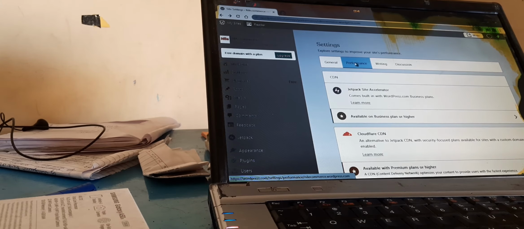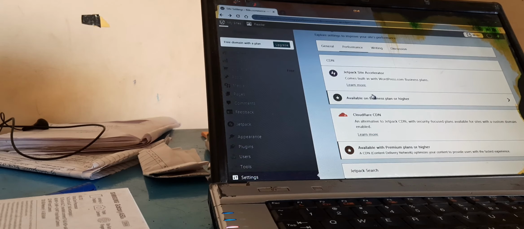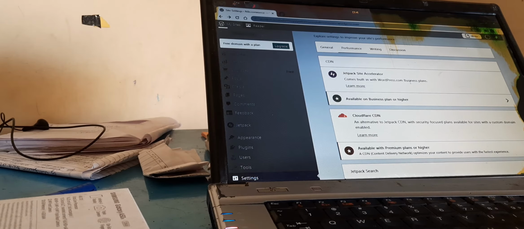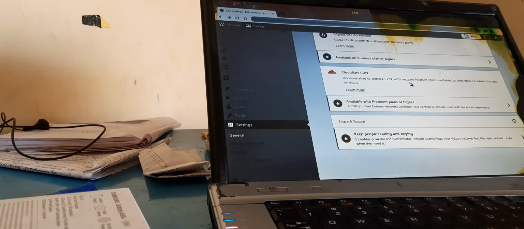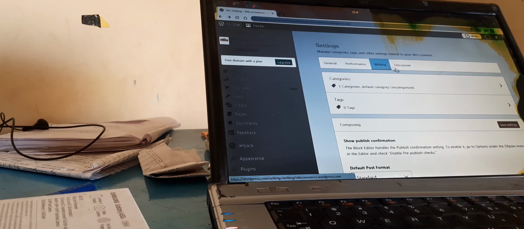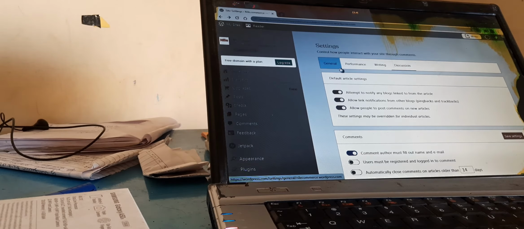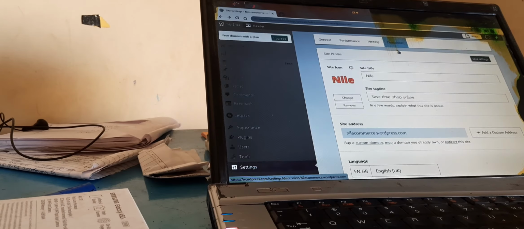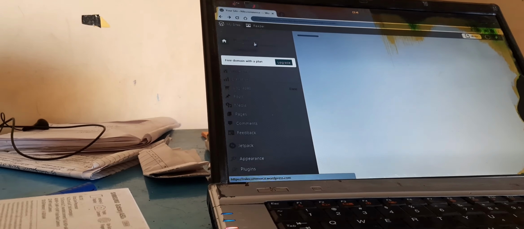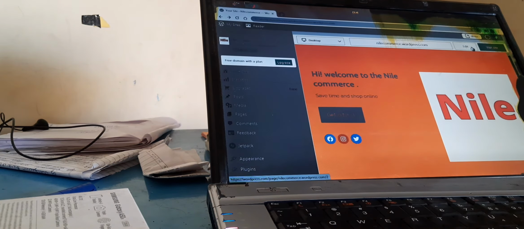And now from here you can look at your performance. You have a Jetpack site accelerator built into WordPress, and you can add a business plan as well. If you want to run a personal website, you can run it personally, and if you want a business plan, you can get it from there. This is the discussion form, and now we are going to set anything else. So here Nile's Commerce. If you want to edit something, you can edit from here. We basically want to edit some more features, so let's see what is going to happen.